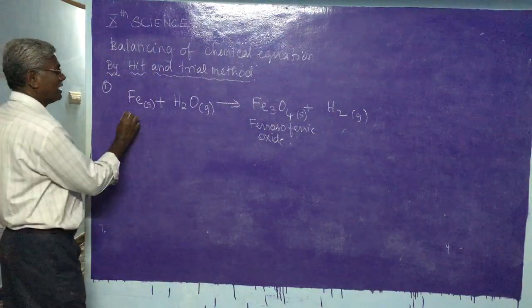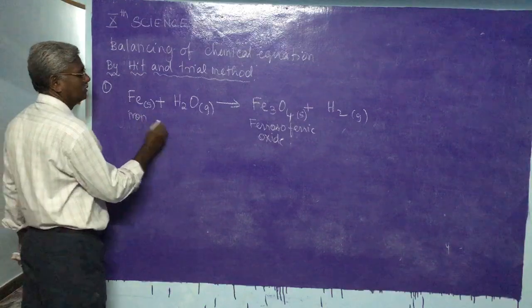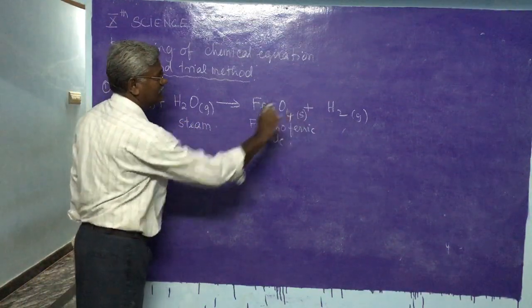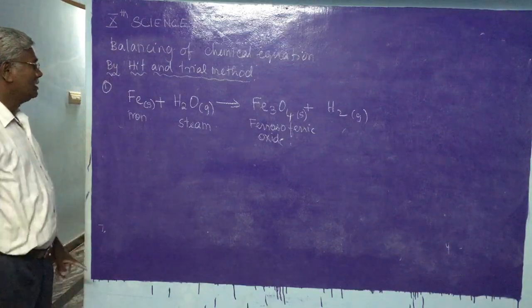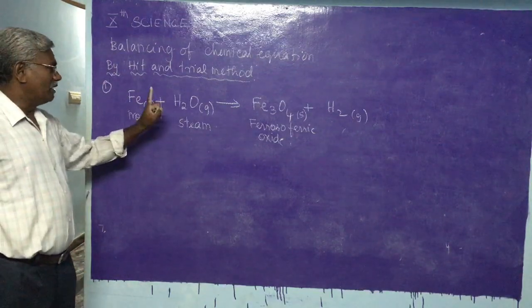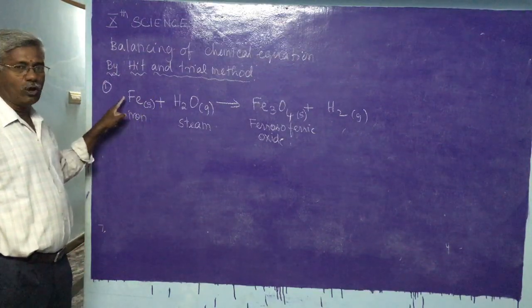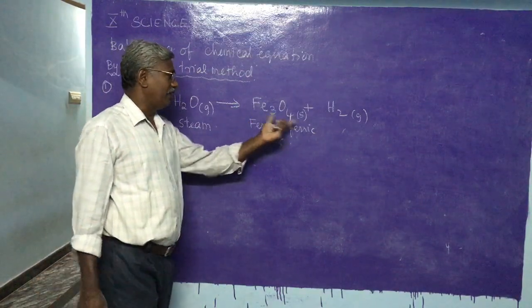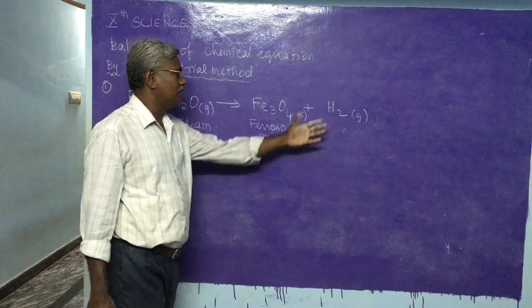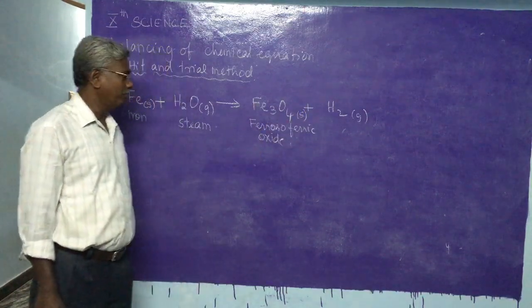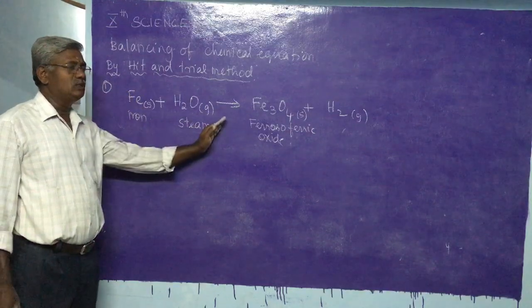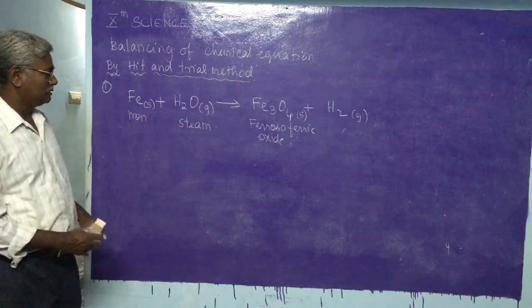Iron, then steam, and we know that H2 is hydrogen gas. The chemical reaction is: when steam is passed over red hot iron, it forms ferroso-ferric oxide along with hydrogen gas. Now, first we have to check whether it is a balanced or unbalanced equation.